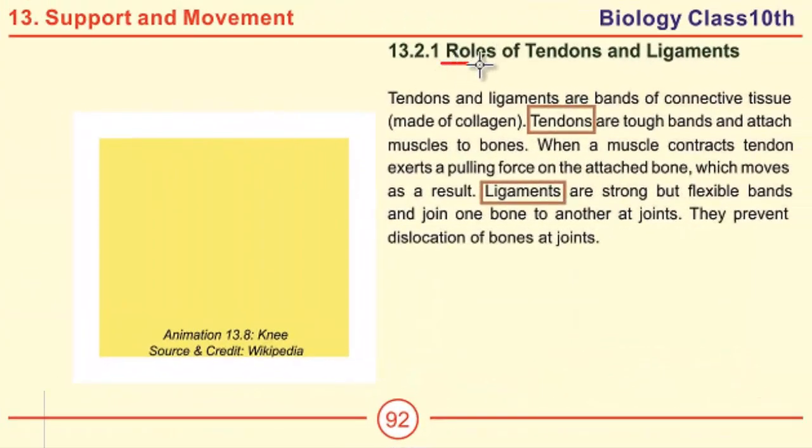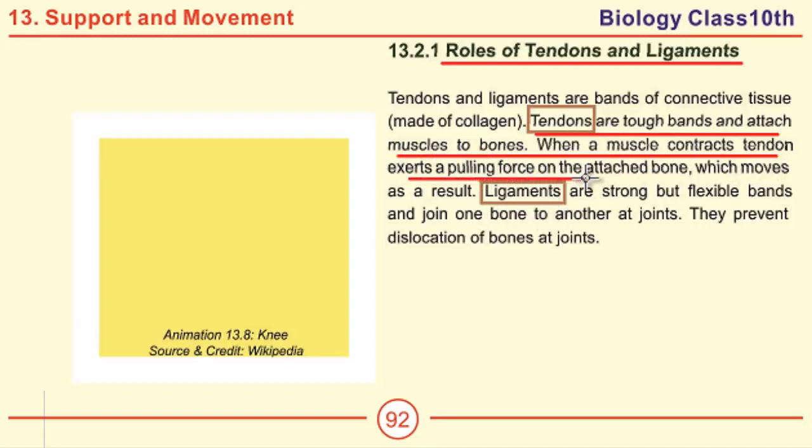We will study the roles of tendons and ligaments on this page. The first question is define tendons. Tendons are tough bands and attach muscles to the bones. When a muscle contracts, the tendon exerts a pulling force on the attached bone, which moves as a result.